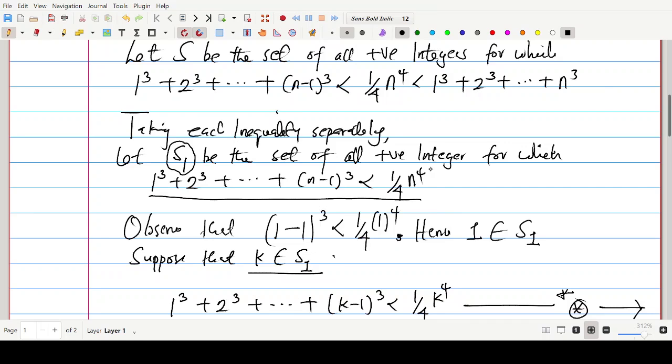And the next part we want to establish is this part, because don't forget we said taking each inequality separately. We said that initially in passing, all right? So we've looked at the first part of the inequality already. So let's take the second part of the inequality.